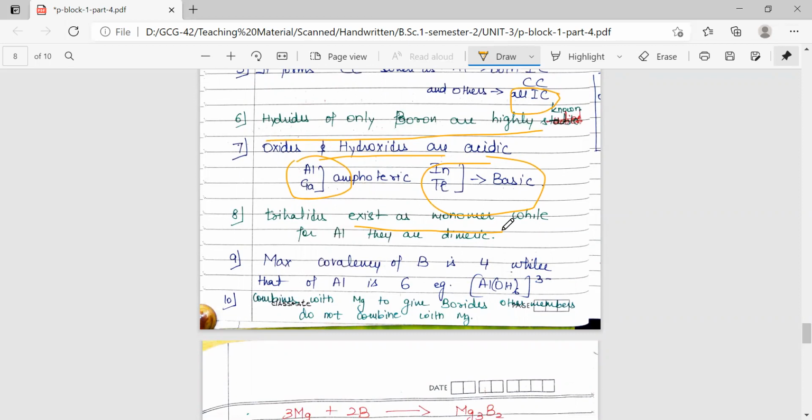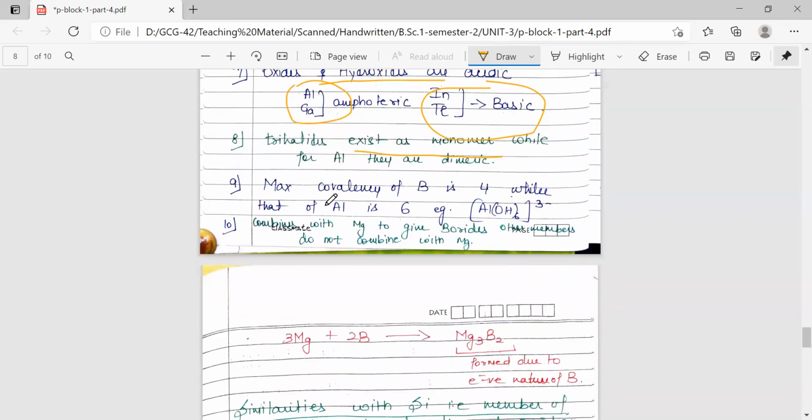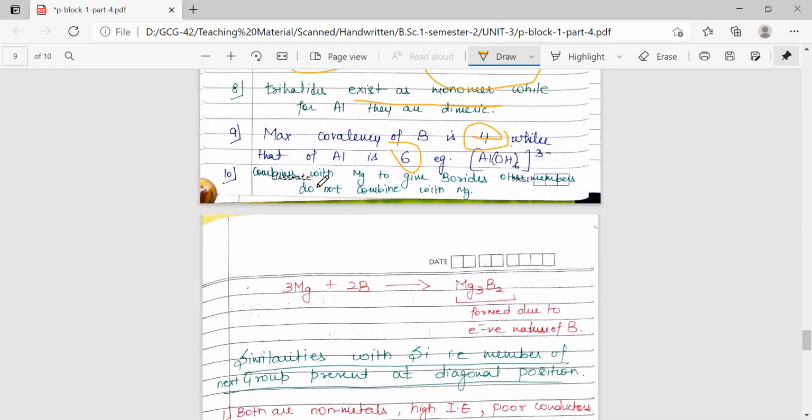This we have discussed in detail: the trihalides of boron exist as monomers because they have partial double bond character, which has higher energy to break, and that is required for the formation of a dimer. But in the case of aluminium, there is no such case. It will form a dimer preferably in comparison to existing as a monomer. The maximum covalency of boron due to its small size is 4, but for aluminium it is 6, because aluminium forms hexavalent compounds.